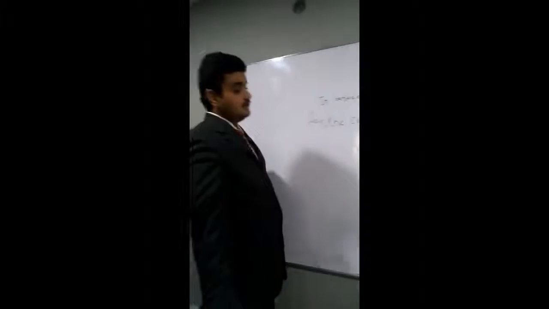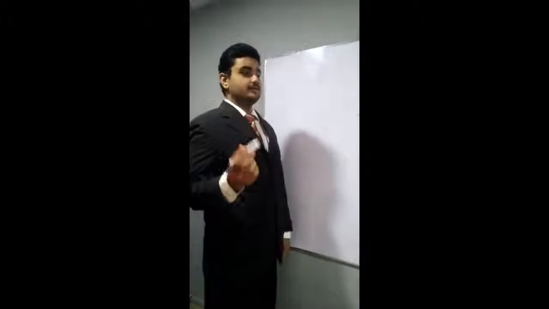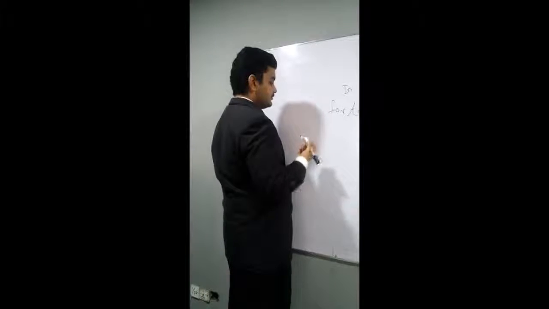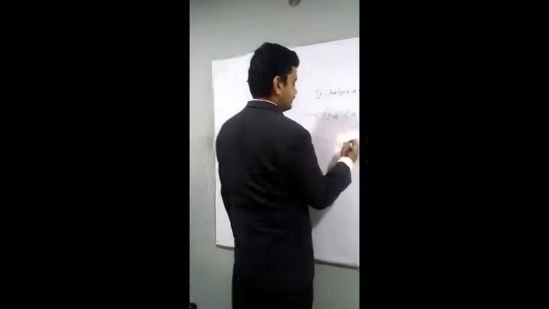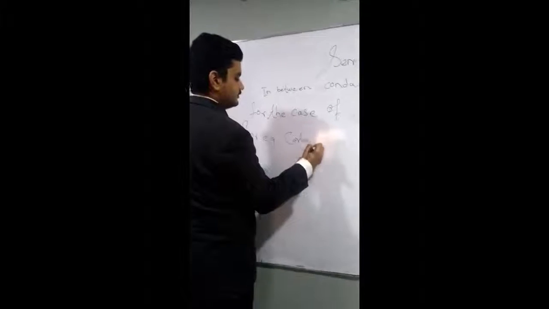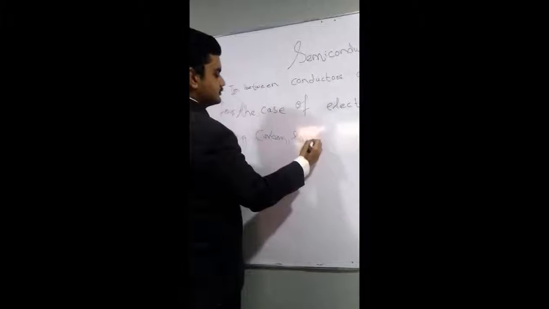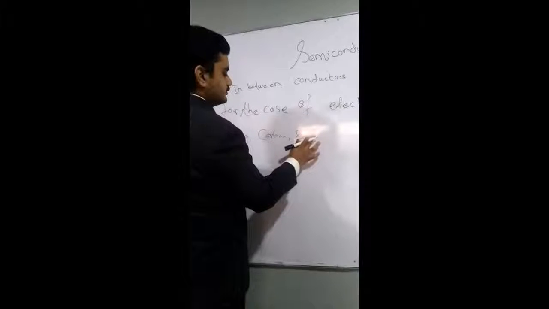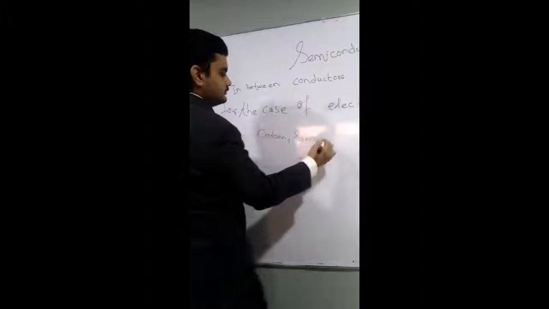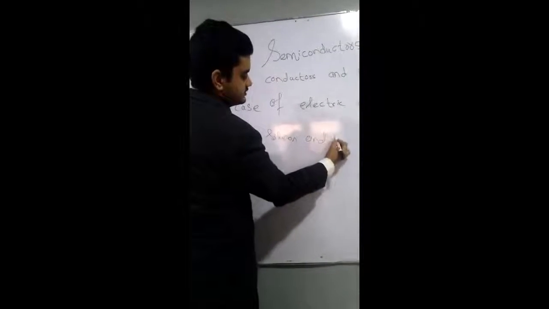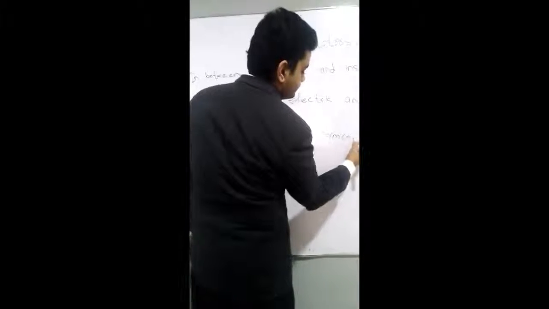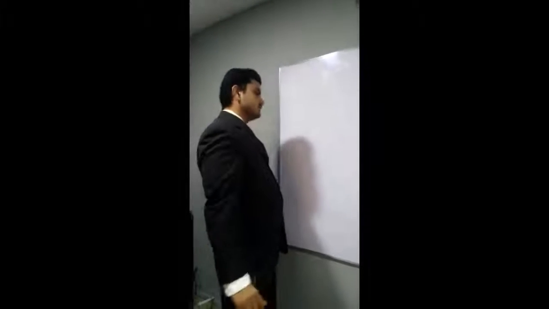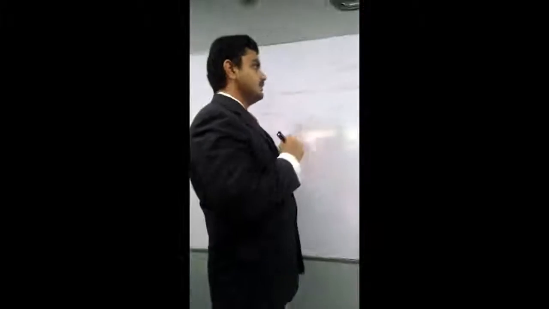Why are they in between? I'm going to take an example. The examples of semiconductors are carbon, silicon, and germanium. Right? These are the three major examples of semiconductors.